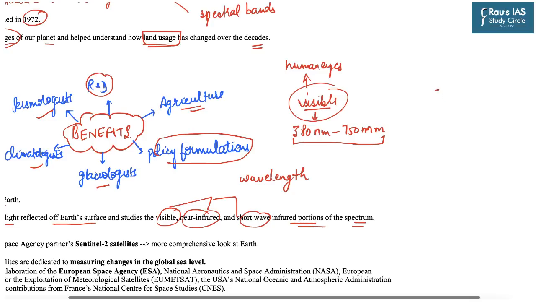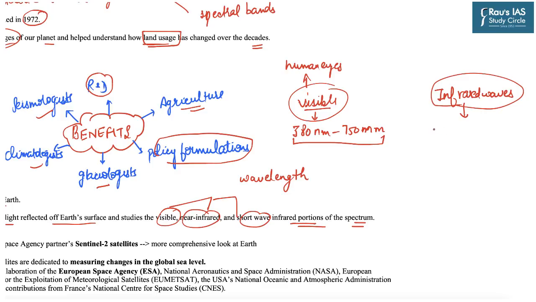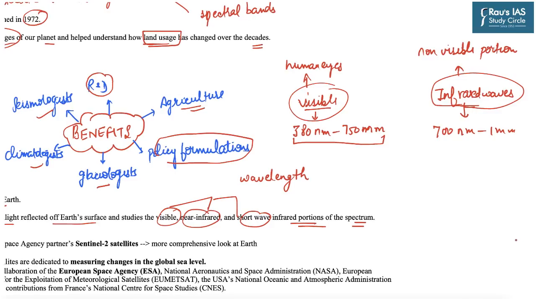On the other hand, the infrared waves have a wavelength of 700 nm to 1 mm. From the infrared waves, the non-visible portion of the spectrum starts. As a result, infrared waves cannot be seen by the human eyes except with the help of some special equipment like security cameras etc.